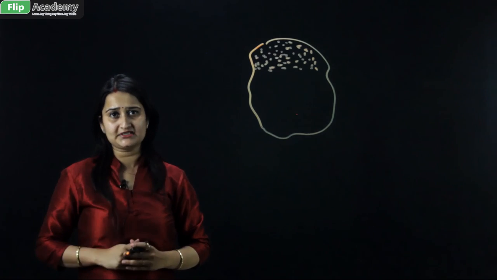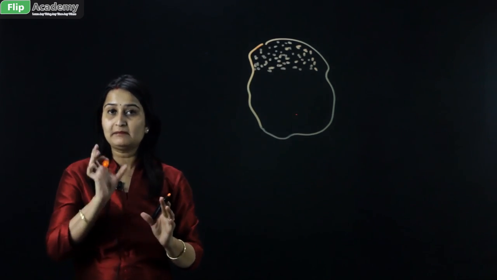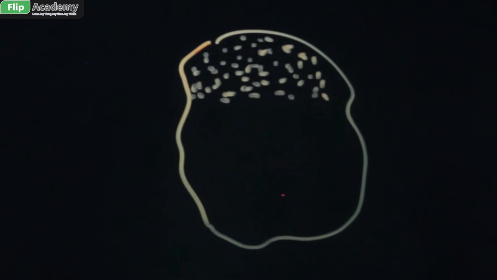Now, if you look at this particular diagram at the microscopic level, you can see every single dot separately. In that condition, these dots become discrete. That is, they appear separate in nature.